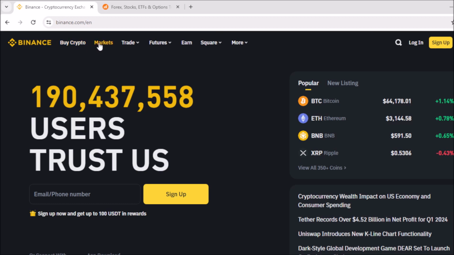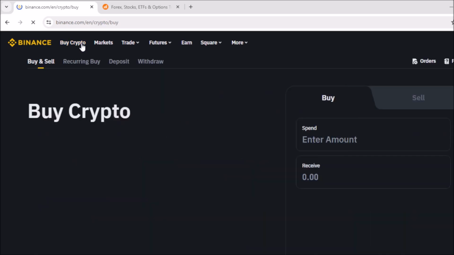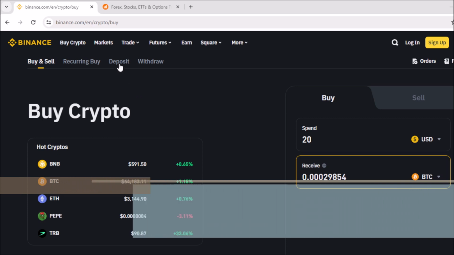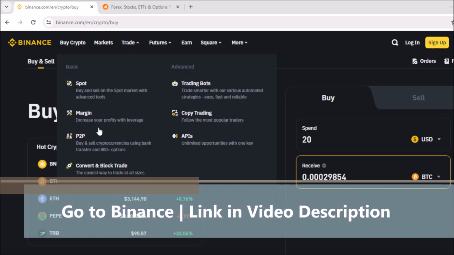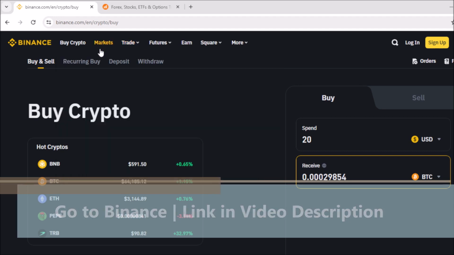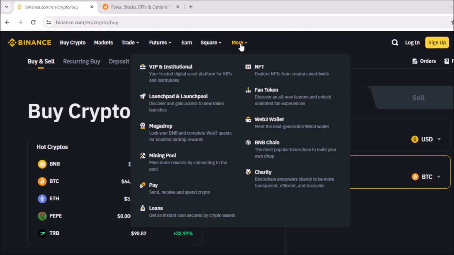cryptocurrencies. Buying cryptocurrencies. Binance provides a user-friendly interface for purchasing cryptocurrencies using fiat currencies via bank transfers, credit/debit cards, or other payment methods supported in their respective regions. Staking. Binance allows users to stake certain cryptocurrencies, enabling them to earn rewards for holding those assets in their Binance accounts. Futures and margin trading.